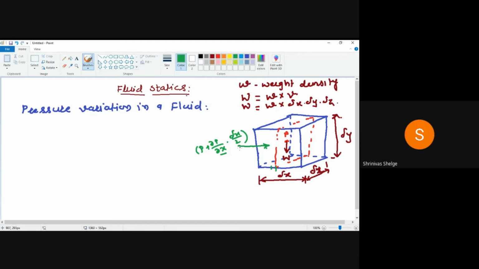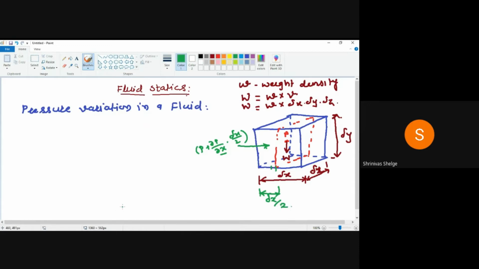But what we want is the change in this pressure P for a distance. I want to find out the pressure on this left surface, so we want the pressure at a distance delta x by 2.